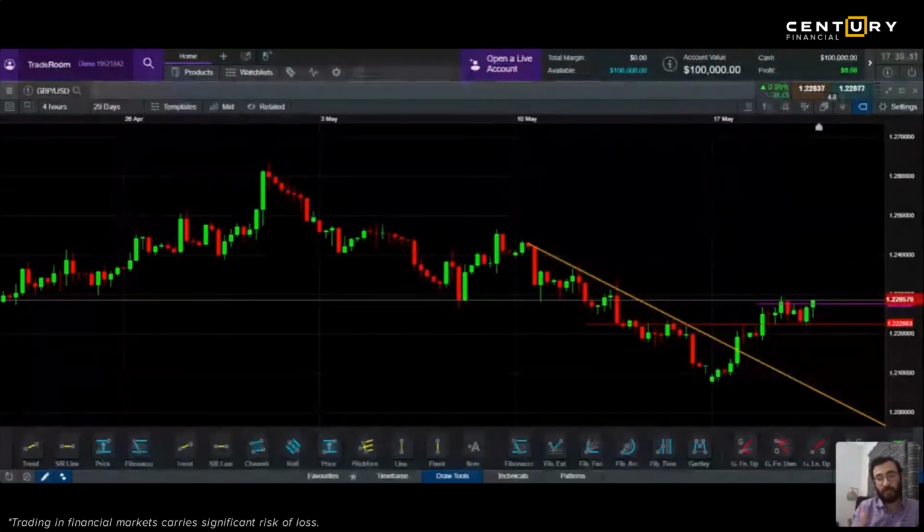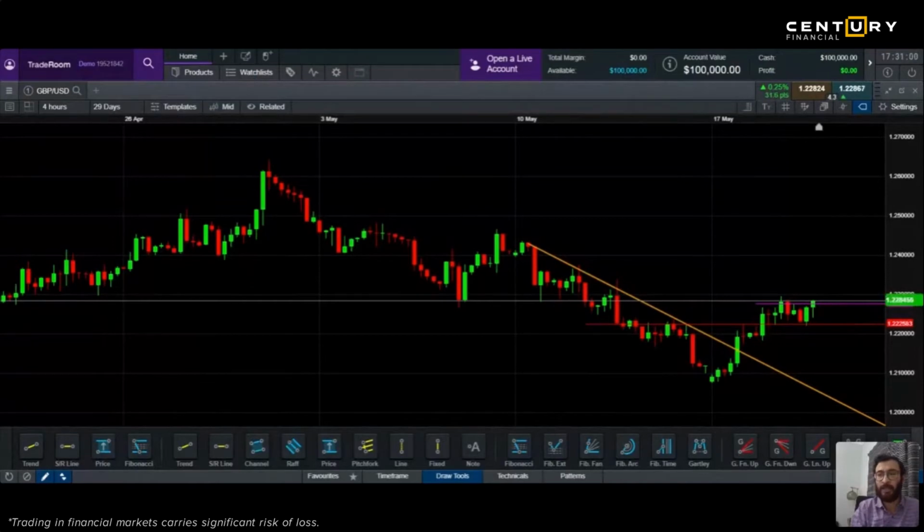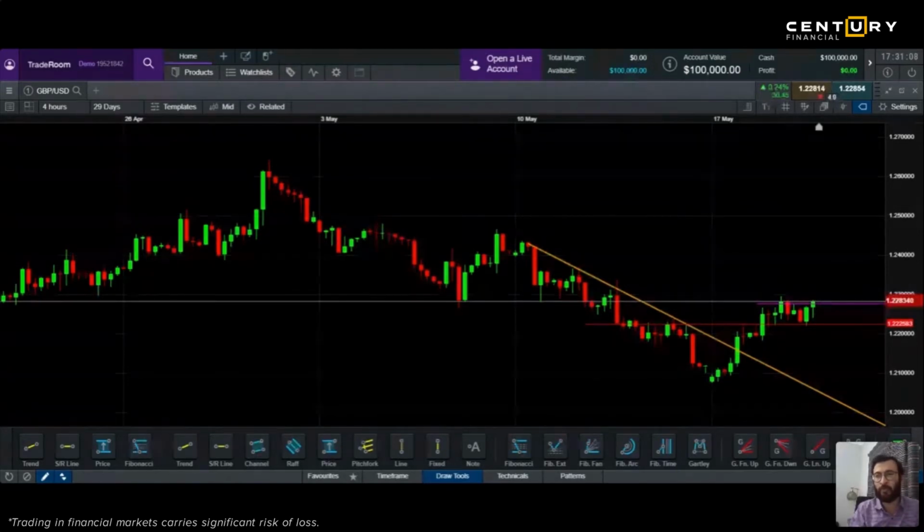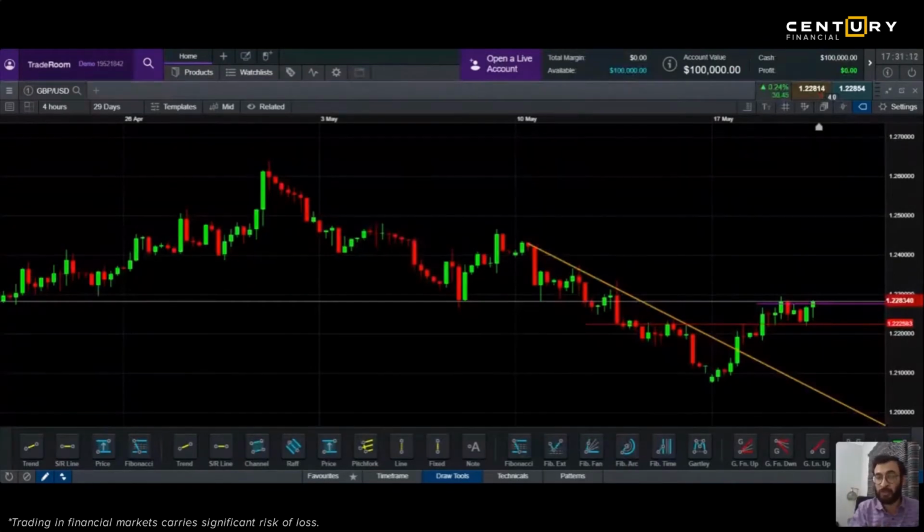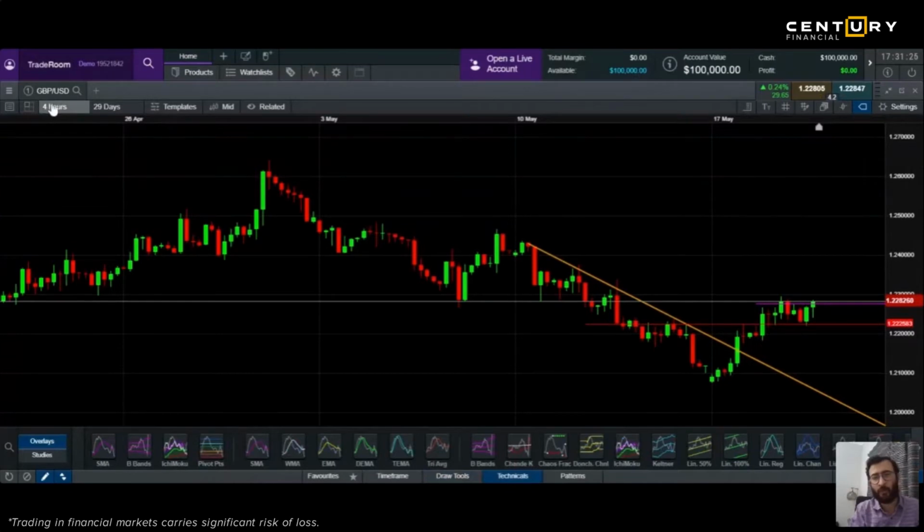So support and resistance, and then trend lines, next comes something called technical indicators. Okay, technical indicators, I will tell you very easy ones which, without applying too much effort, you can use to find out whether it's a good buy or sell, and you can use these to identify trends also. Something called RSI. RSI is also called relative strength index. To apply RSI, you go to technicals, select your duration. You have selected 4 hours, for example.